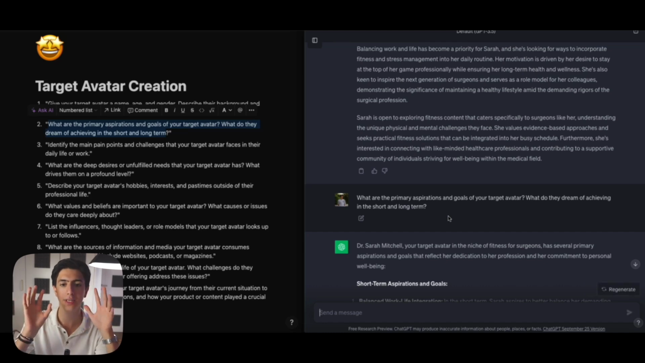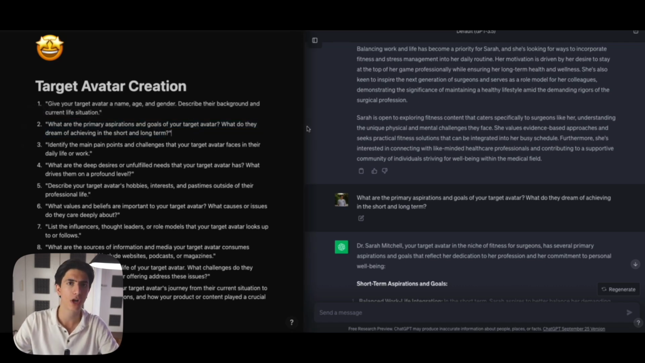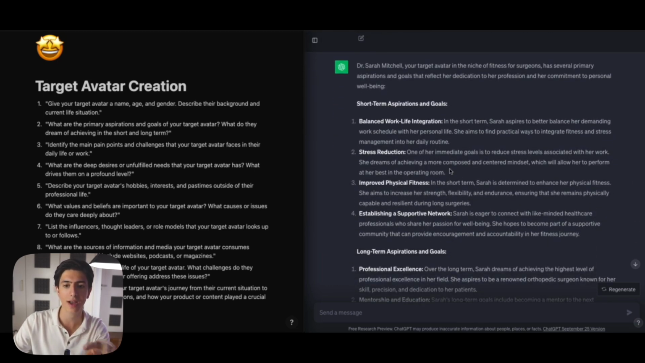So right now, we don't need every single answer that ChatGPT is giving us to be related to the content that we're creating. We're just creating a general outline of a person right here. We're pretty much creating a person right now, right? Its history. And not every single aspect of our target avatar is around fitness for surgeons, right? So I need you to remember this, and it's completely fine if the answers that we're getting right now are not that relevant to the niche that we're targeting with our content.